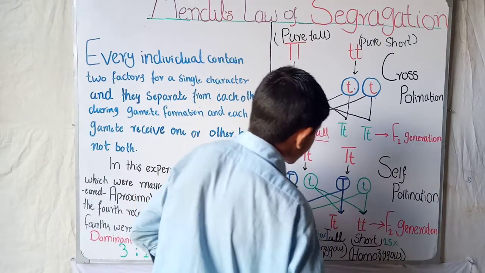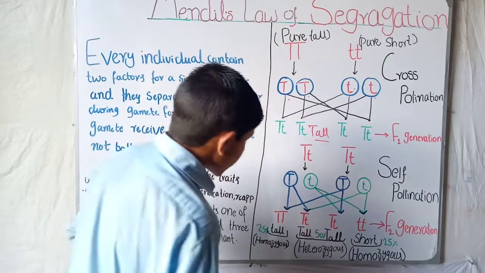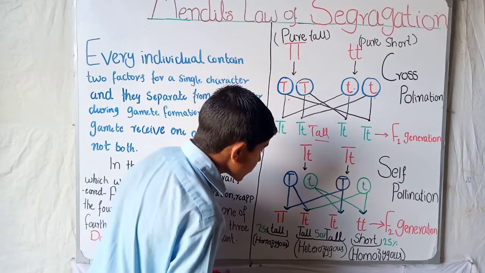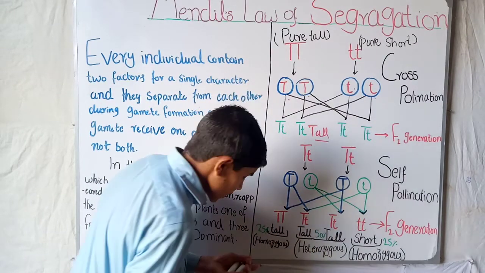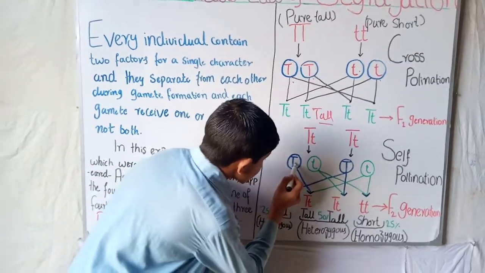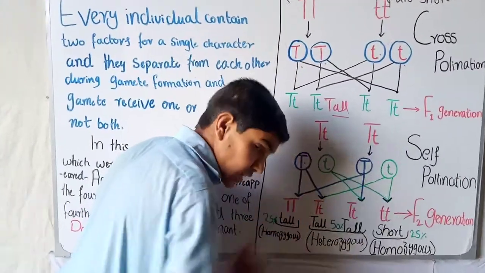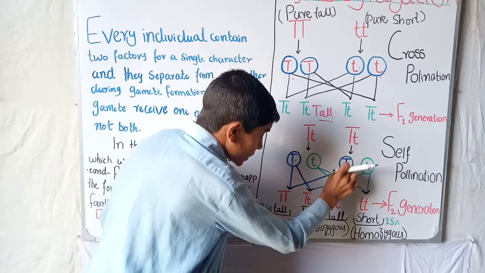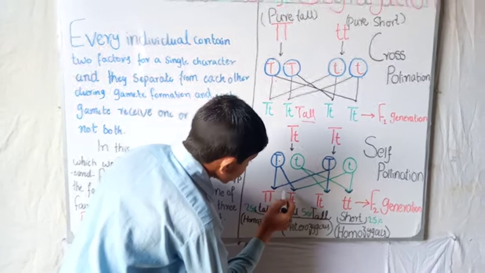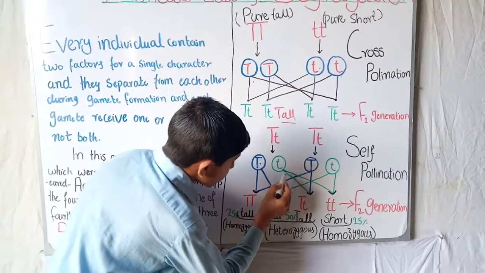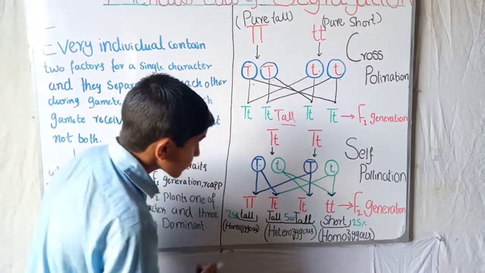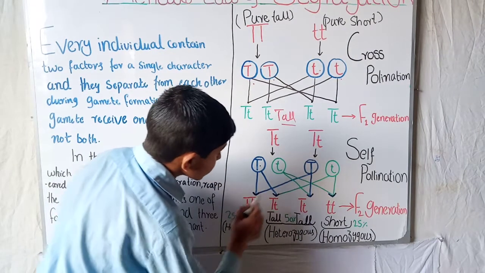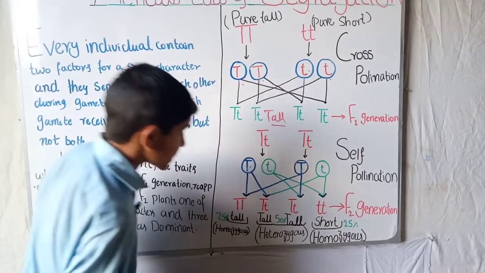So he self-pollinated these. If you look at it theoretically, genotypically, we have the tall plant with the tall plant: capital T with capital T, capital T with small t, small t with capital T, and small t with small t.